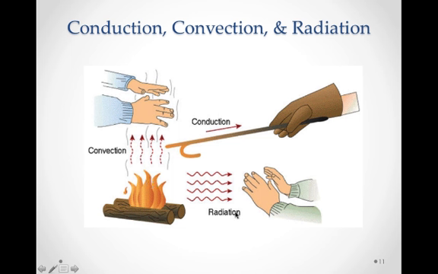A third way we can heat objects is through radiation. Now notice your hands aren't above the fire here, so there's actually heat that comes sideways this way through electromagnetic radiation. A band of the electromagnetic spectrum, the infrared band, actually carries thermal energy. And so that's the kind of energy that we receive from the sun, for example, besides the light energy from the sun. The thermal energy, when it's hot and you're feeling the sun's heat, is thermal radiation. It's electromagnetic energy carrying heat.